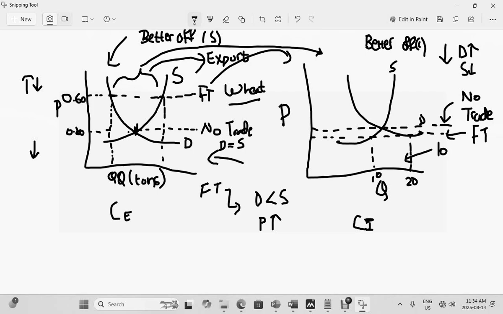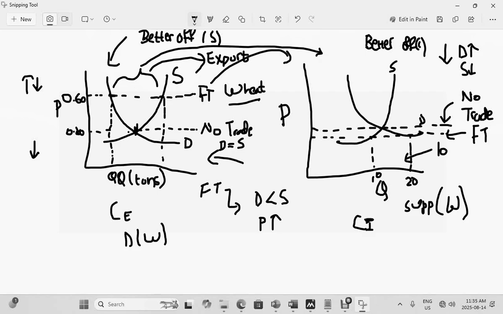And over here, you have suppliers who are worse off. So suppliers, SUPP, and this is W. And your demand over here, this is worse off. So people who demand the product, they're worse off. All right, so this is basically how this works when it comes to import and export as well as free trade.